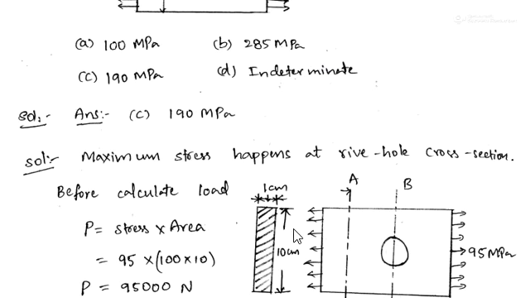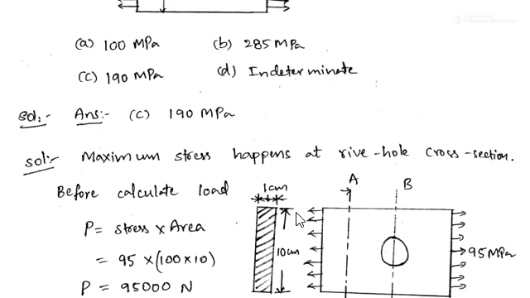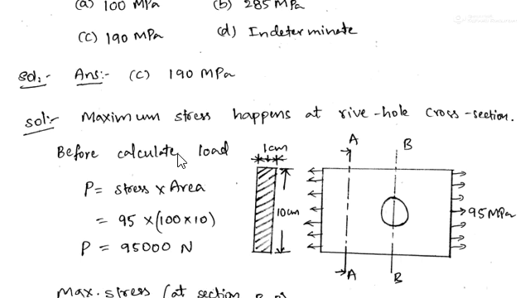So let us take 1 centimeter, and here the height is given as 10 centimeters. So the total area of cross section of the plate without hole will become 100 into 10, and 95 is the stress in Newton per mm square. So this is the total area, and we'll get the total load acting on the plate as 95,000 newtons. And it is asking where will be the maximum stress in the plate.